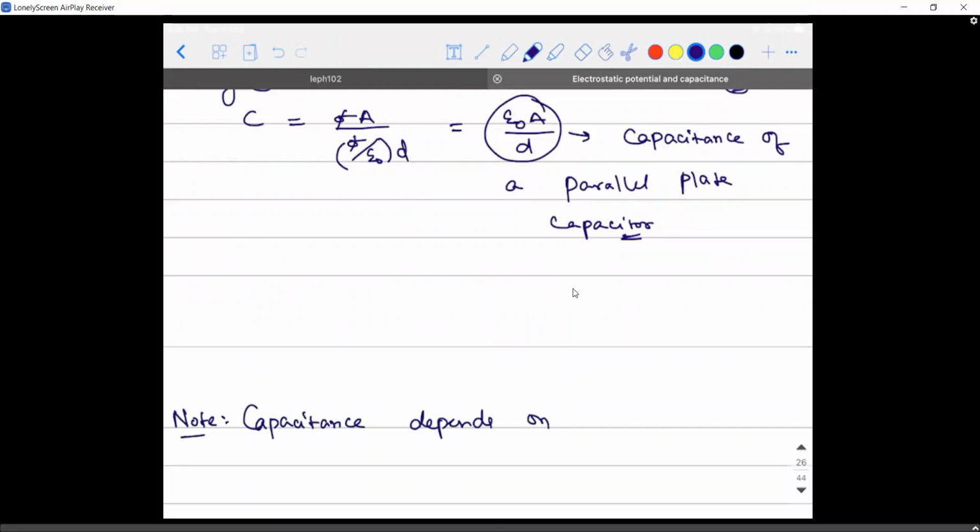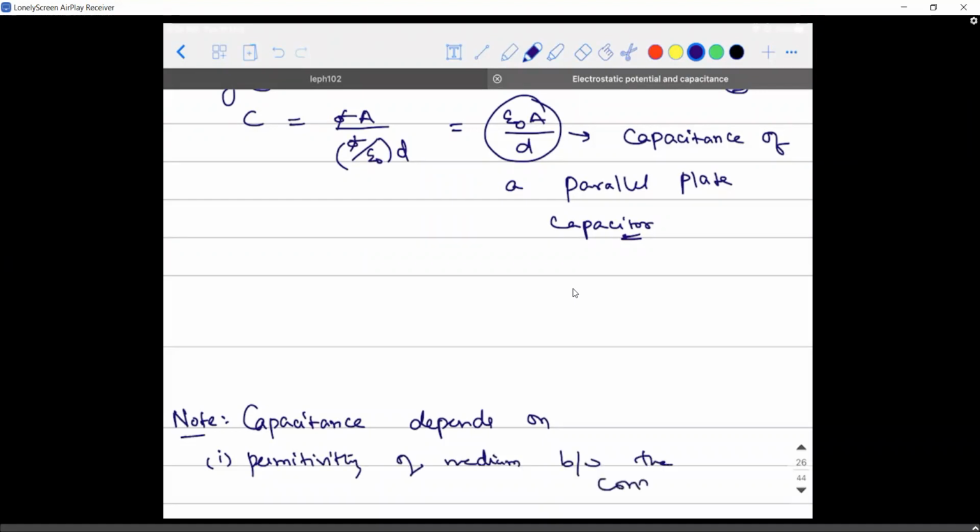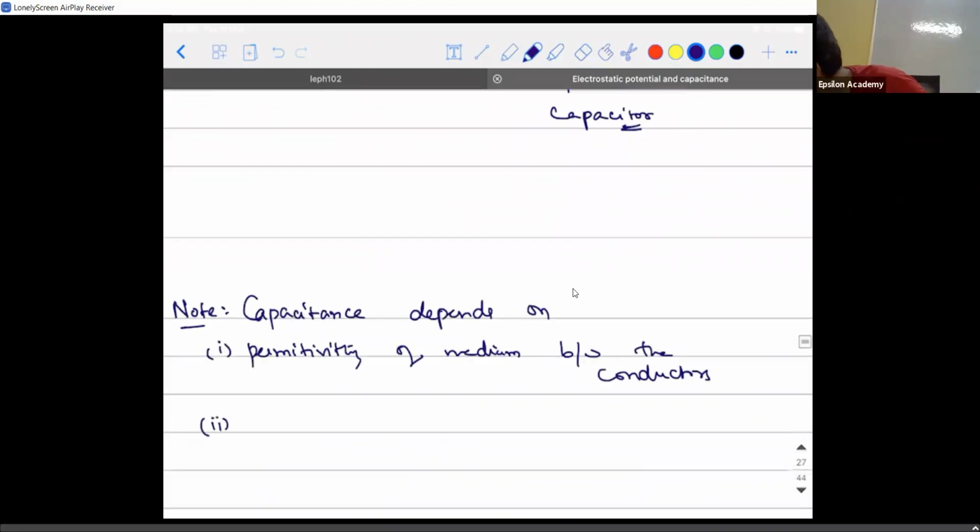Permittivity of the medium. Yes, it depends on the permittivity of the medium between the conductors. Second, it depends on the area of cross section of the plates.